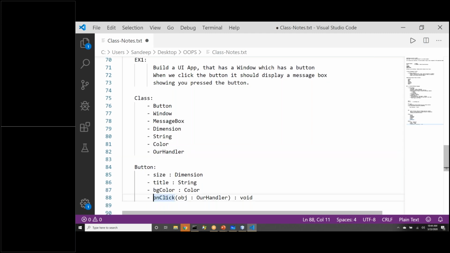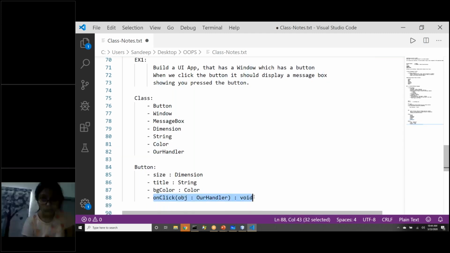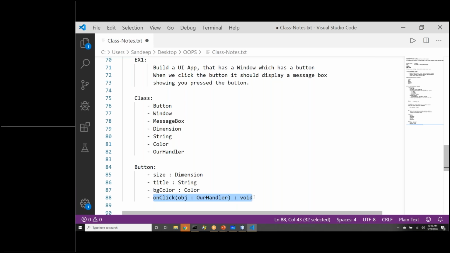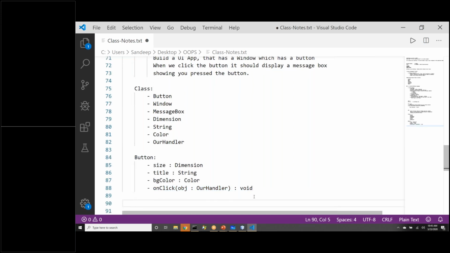Is it making sense? Everyone got it? What is the meaning of this line I just described? So onClick is a function in the button to which we are saying whenever somebody clicks you, you need to call my function, because the action also we want to write as code. What action should be taken? Button would not know. It is us who have to provide that action. So this is what our button class looks like.